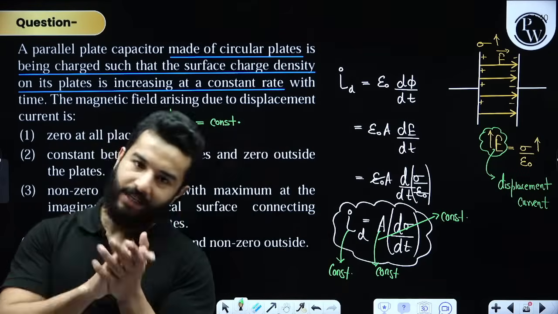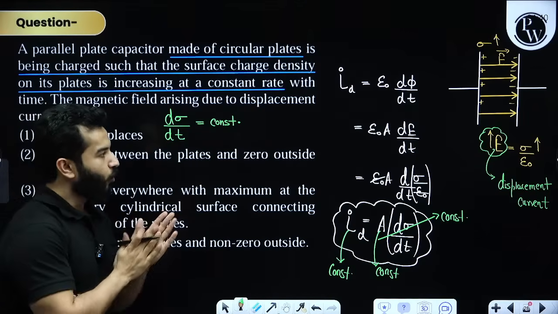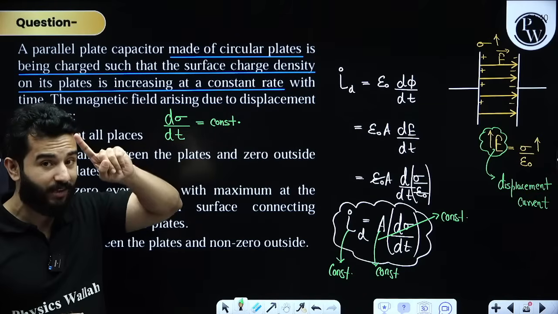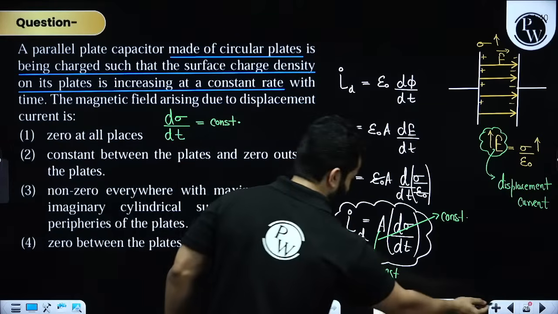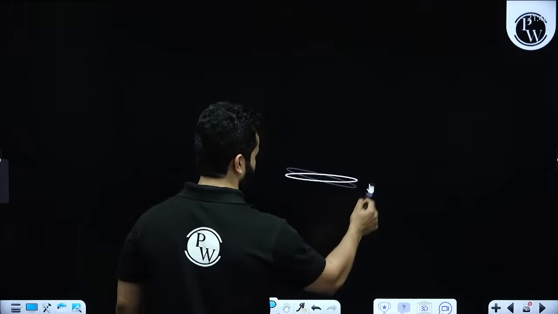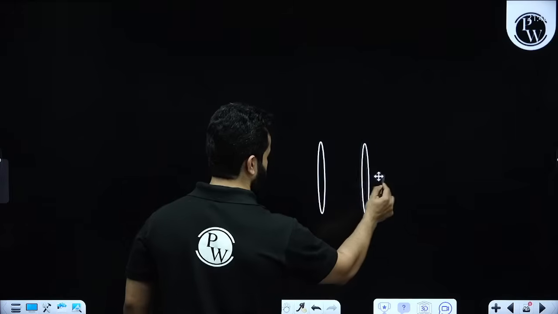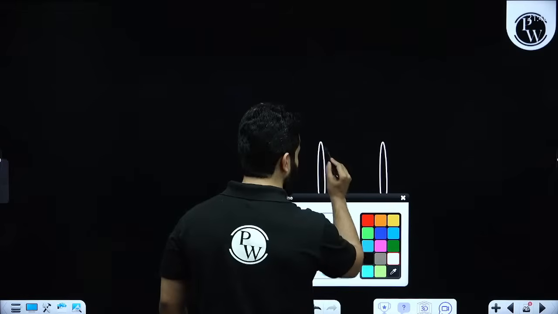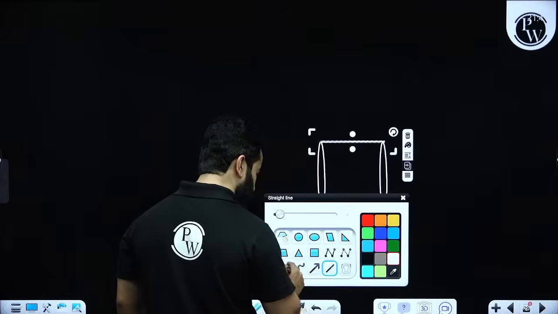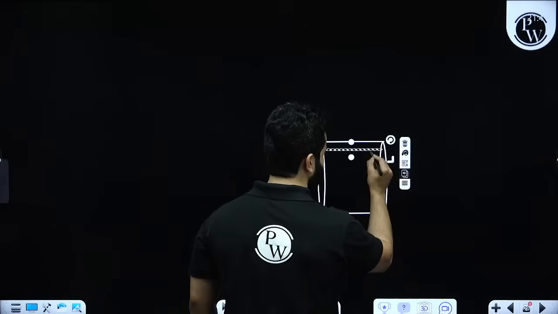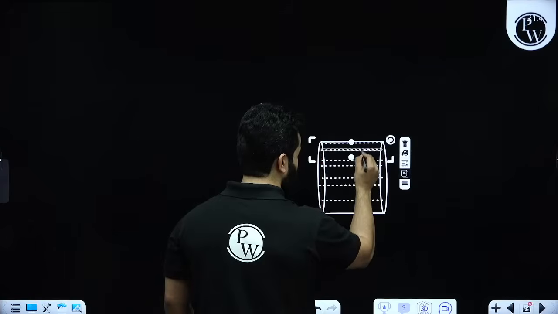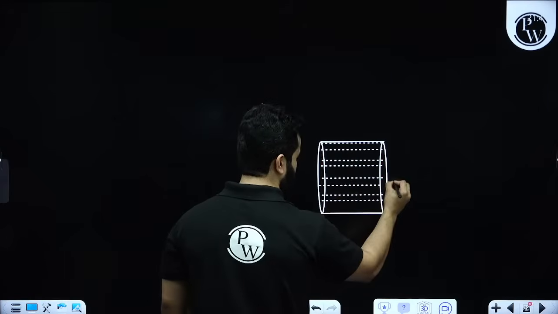So now please understand the situation. These plates are by the way circular. So can I imagine this as a cylinder? A solid cylinder in which a constant current is there. In this we have got current I.